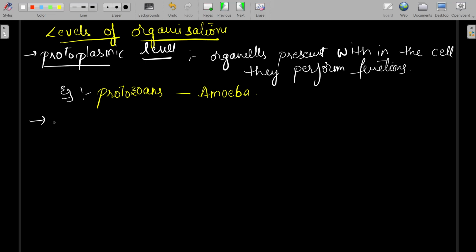Next, the cellular level of organization. In this type, cells perform different types of functions. That means in the protoplasmic level, only a single cell or the organelles within the cell perform the functions, but here cells directly perform the functions.